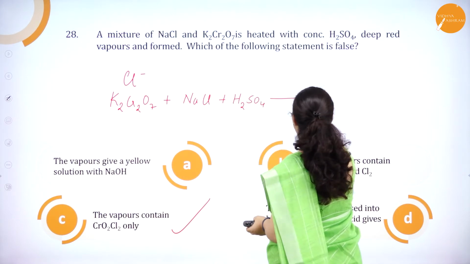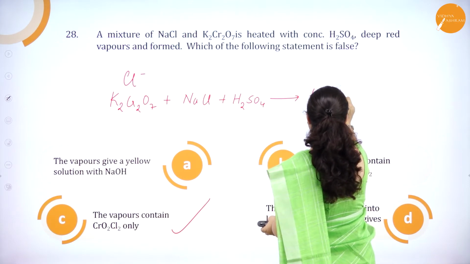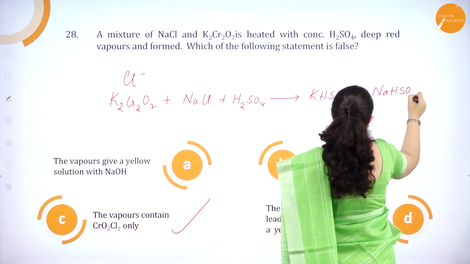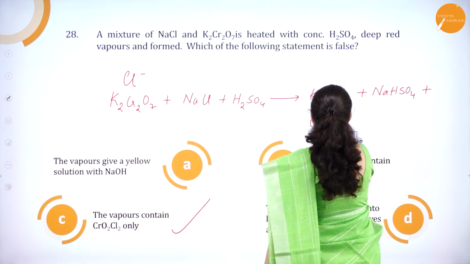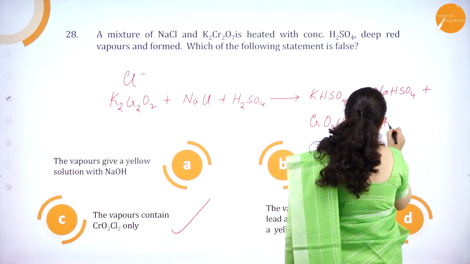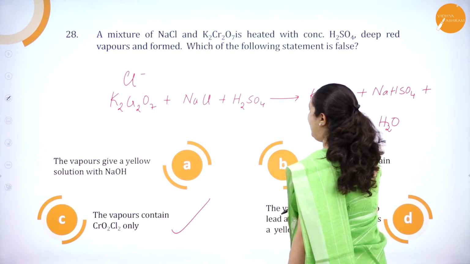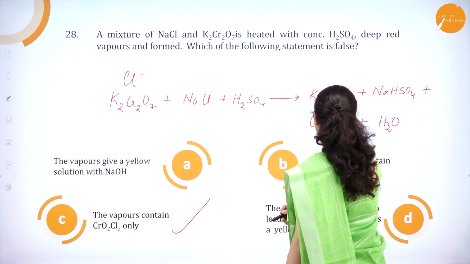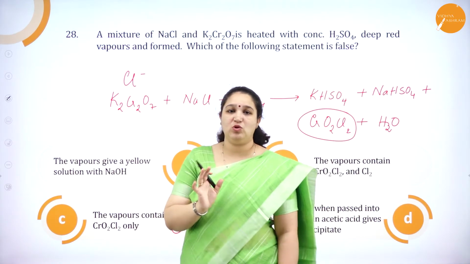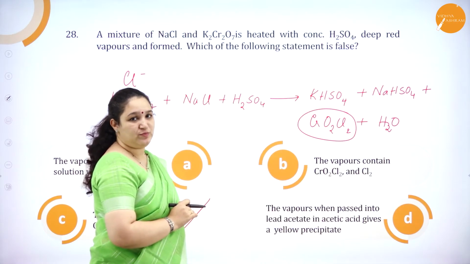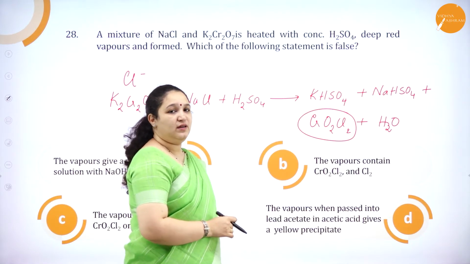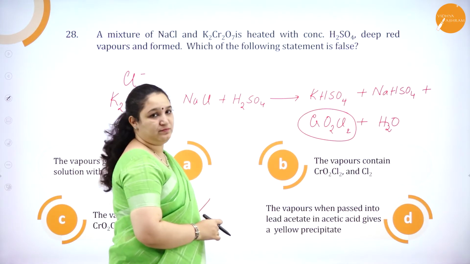It will form KHSO4 plus NaHSO4 plus CrO2Cl2 plus H2O. I have not balanced the equation, but then you will get to know what you are going to get. It's only chromyl chloride in the red vapors. There is no chlorine gas which has been produced. Of course they will not give these two precipitates also. The correct answer is option C.